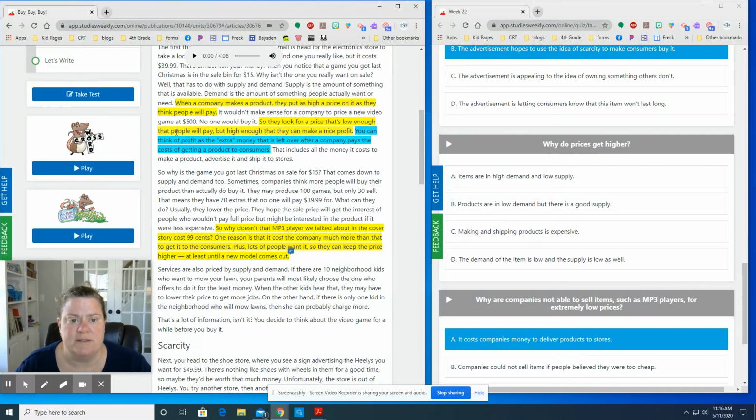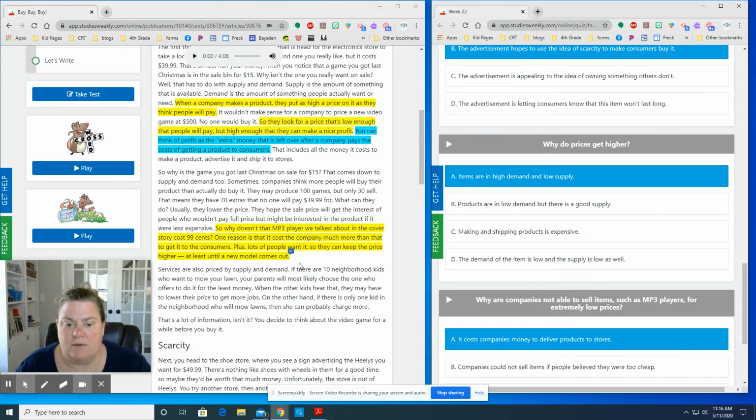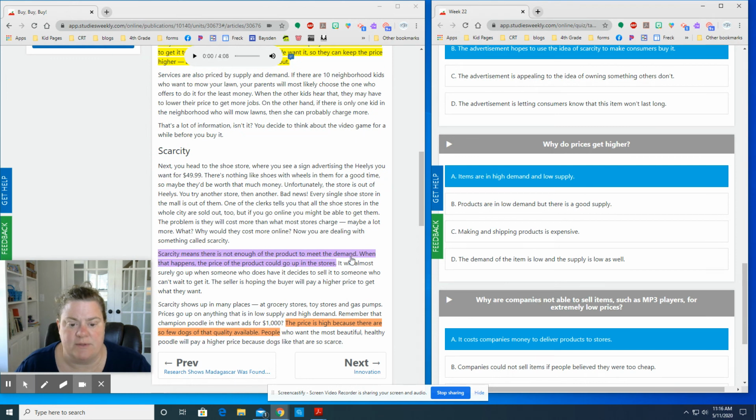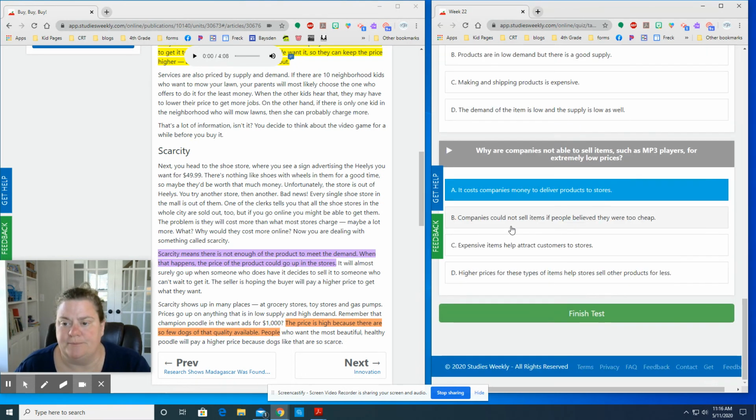So they look for a price that's low enough that people will pay, but high enough for a profit. So over here, we want to say maybe A. That kind of goes down here with this scarcity. Prices are high because so few dogs of that quality are available. So when we have a high demand and a low supply, that will drive prices up.